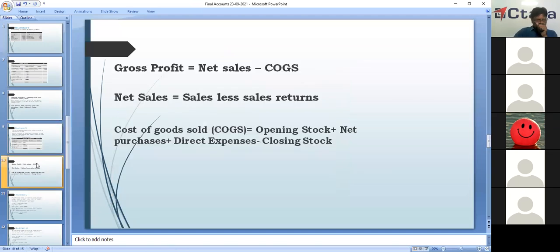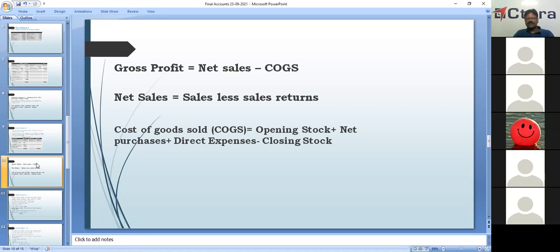Okay, we have one more. Like we told you before, gross profit is equal to net sales minus cost of goods sold, COGS. What is this gross profit? Whenever the credit side is heavier than the debit side in the trading account, what we'll get? We'll get gross profit. Okay. So this gross profit is equal to net sales. What is net sales? Sales minus sales returns.